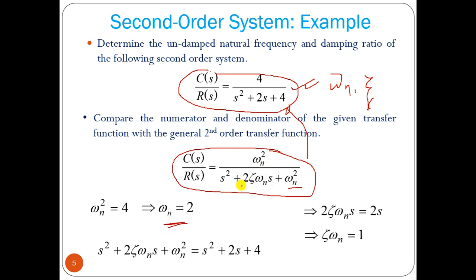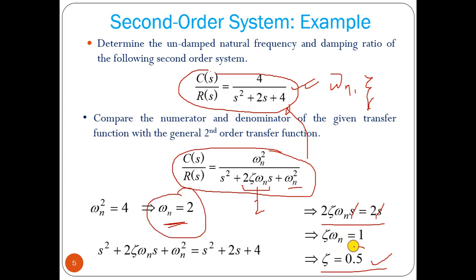Now 2 zeta omega n equal to 2s, so the s cancels out, and omega n is 2. So 2 zeta omega n equal to 2, and from that we find zeta equal to 1 by 2, that is 0.5. So from any transfer function we can find the values of omega n and zeta.